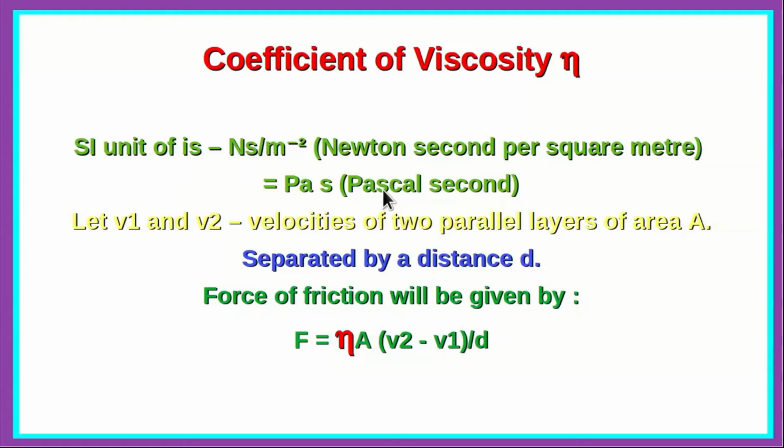Let V1 and V2 correspond to the velocities of two parallel layers of area A, and suppose these are separated by a distance d. Then it is found that the force of friction will be given by F equals eta A into (V2 minus V1) by d. That means the frictional force will be proportional to the area of the surfaces which are in relative motion with respect to each other, and the velocity gradient (V2 minus V1) by d, and the proportionality constant is what we refer to as the coefficient of viscosity.